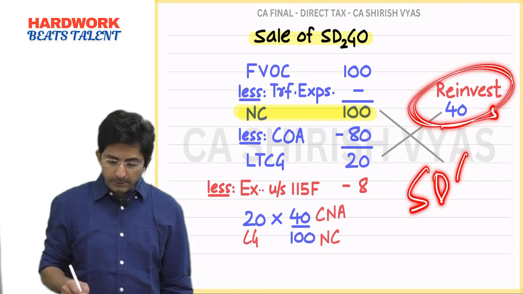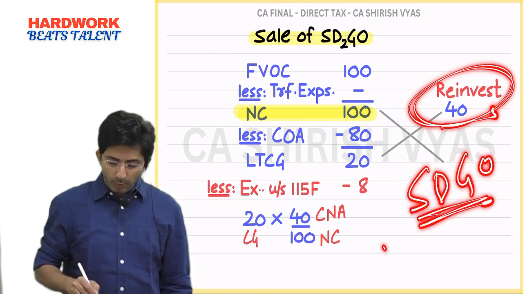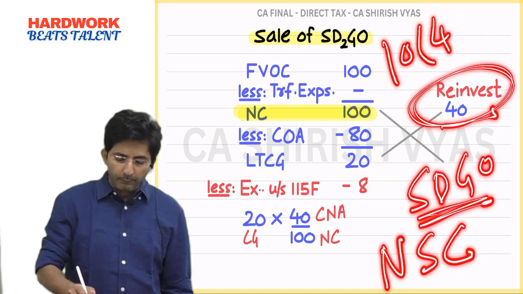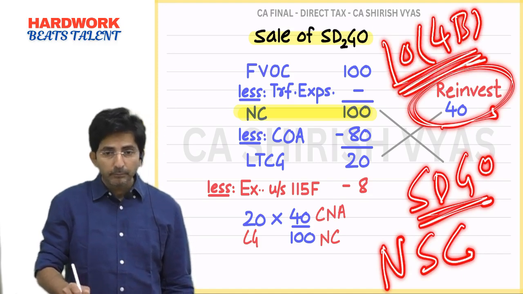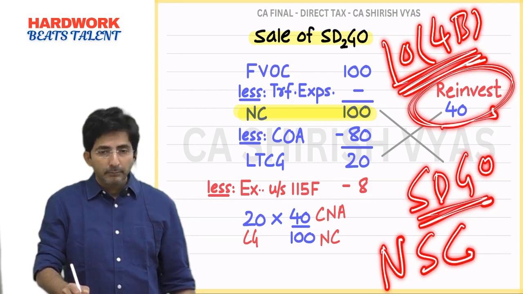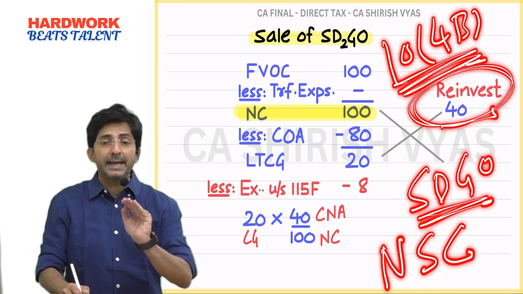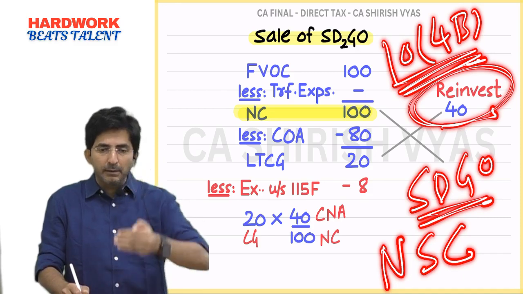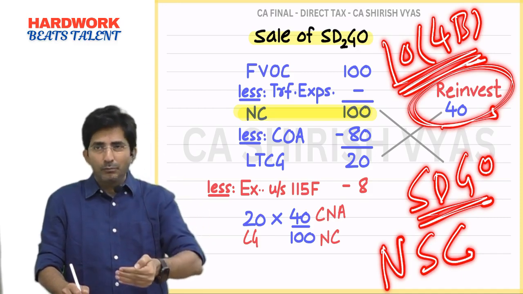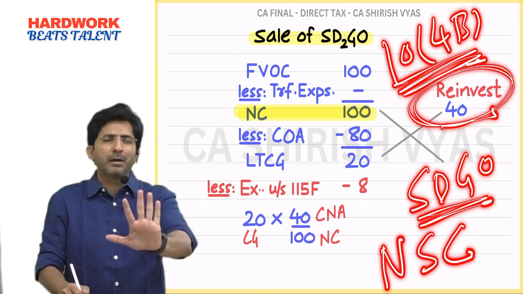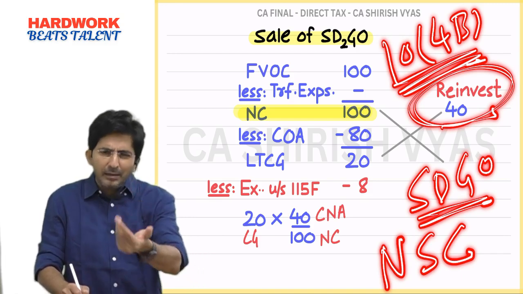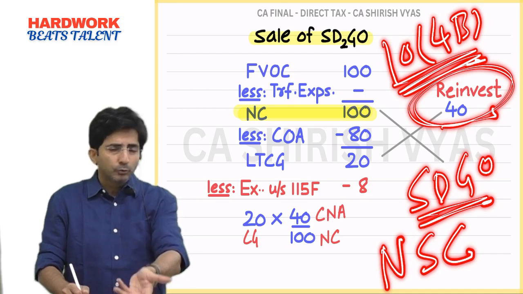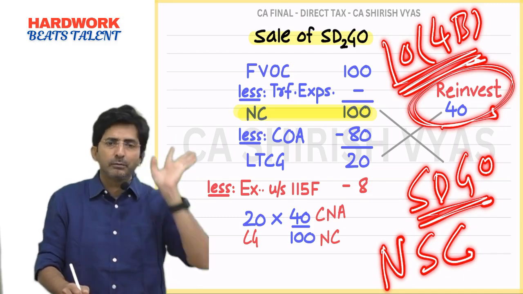Either you can reinvest in some Sadgo or in notified savings certificates notified under section 10(4)(b). Means in the Income Tax Act there is section 10(4)(b), in which they have notified some savings certificates. What are those exactly? You don't have to remember. In the exam they will clearly write notified savings certificate under 10(4)(b). So even if you invest here, it's allowed.